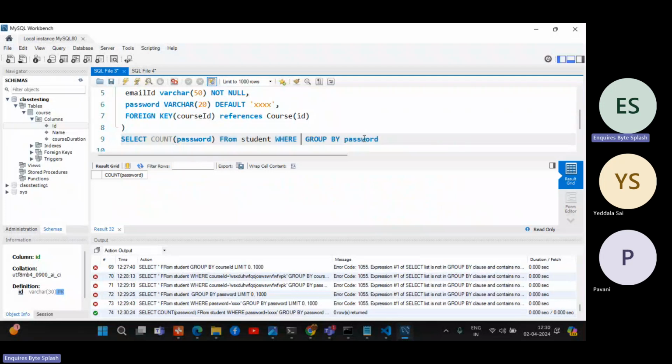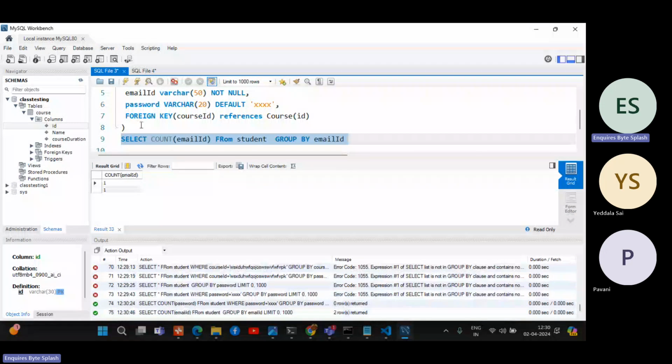We'll make it as email ID. Let's see, group by email ID. Group by email ID. So basically, what will happen?